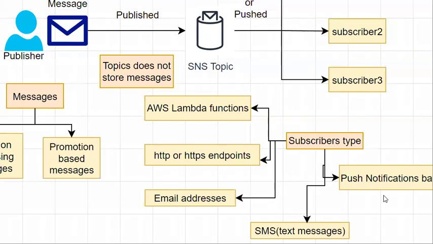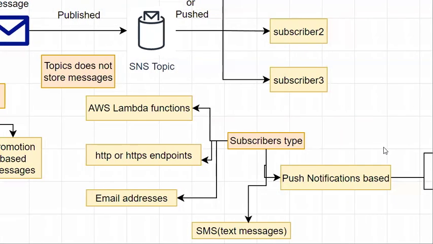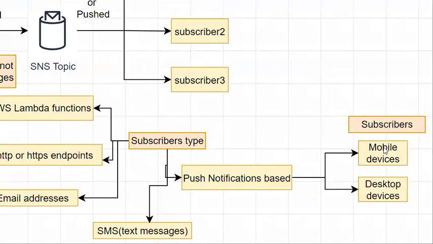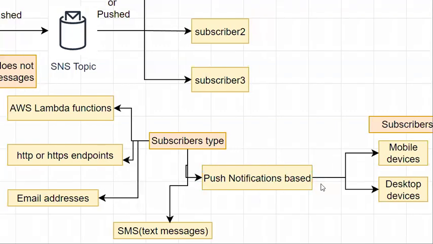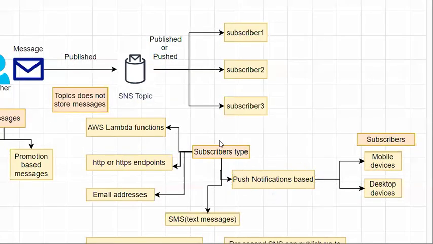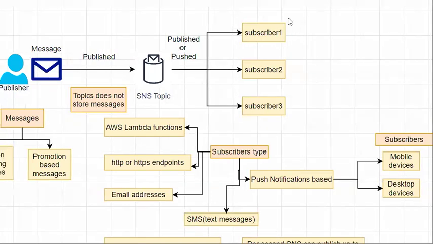Let's say you want to send to particular subscribers like mobile devices or desktop devices, then you can push notifications by using the subscriber type as push notification based subscribers. We can push these messages to mobile devices or desktop devices as well. So this is about subscriber types.